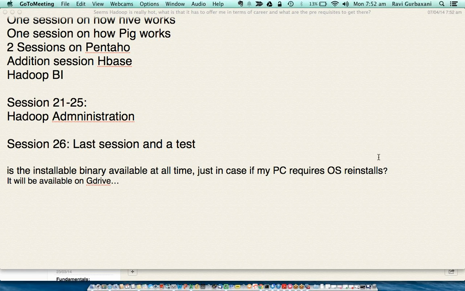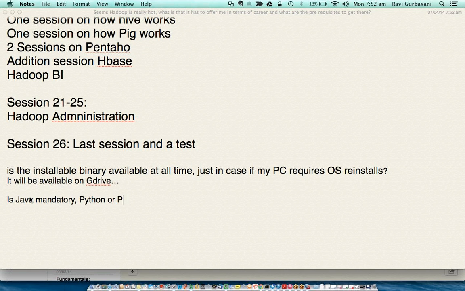Hi Venkat, you put one question: is Java mandatory, or would Python or PHP do? The point is, for certification, yes, Java is mandatory.